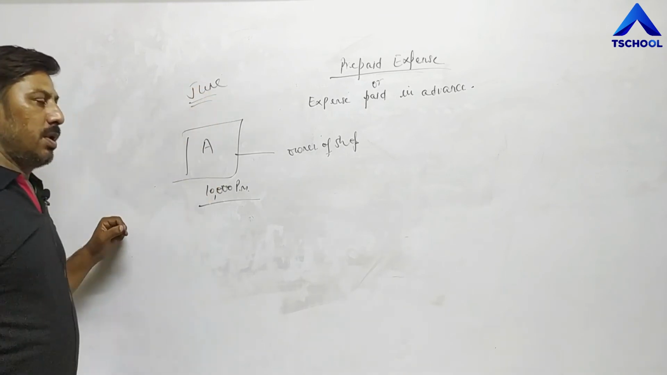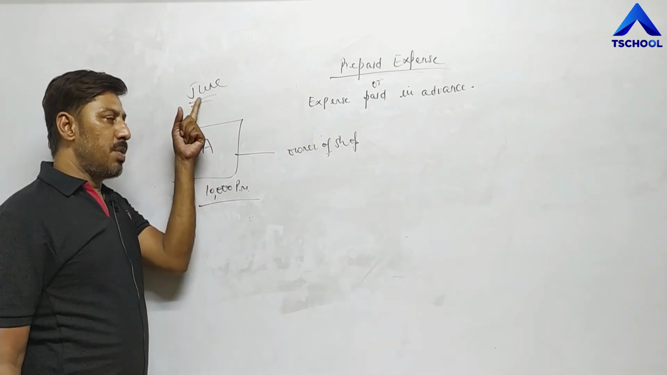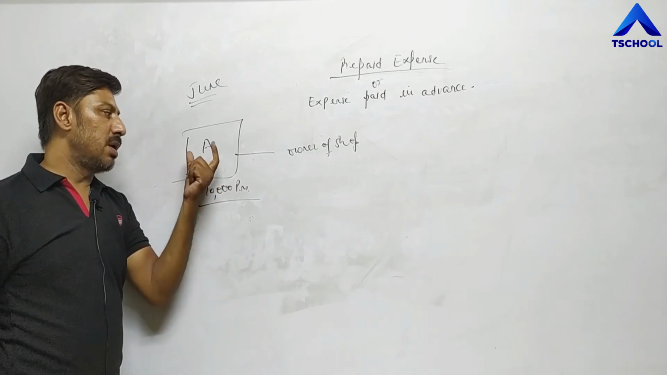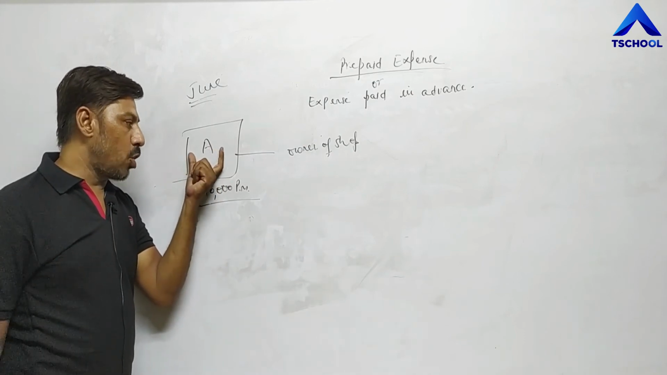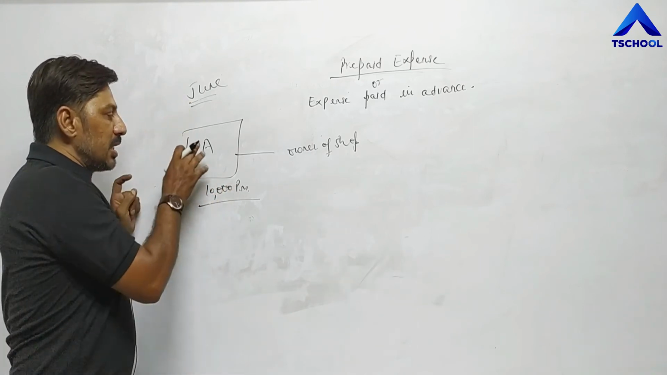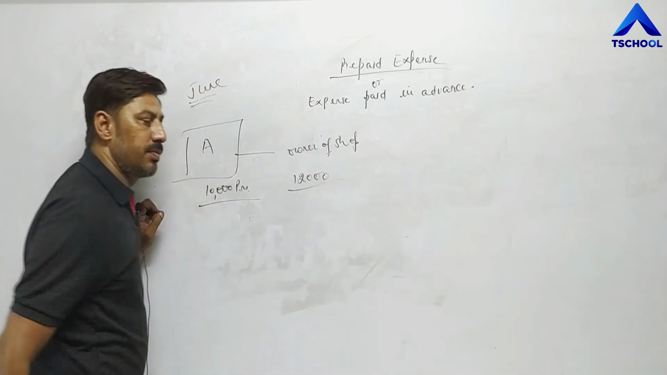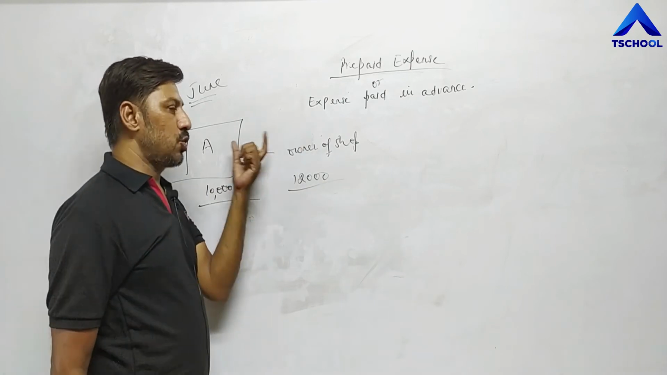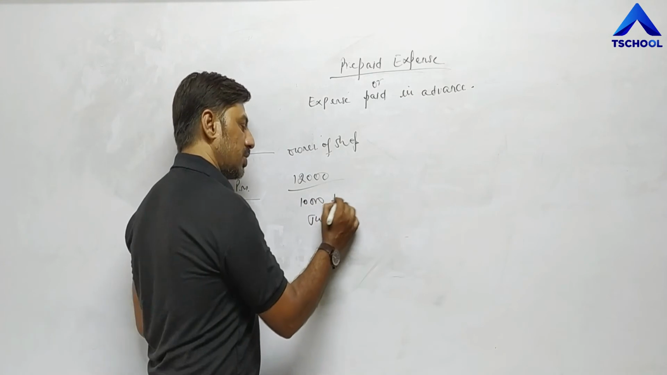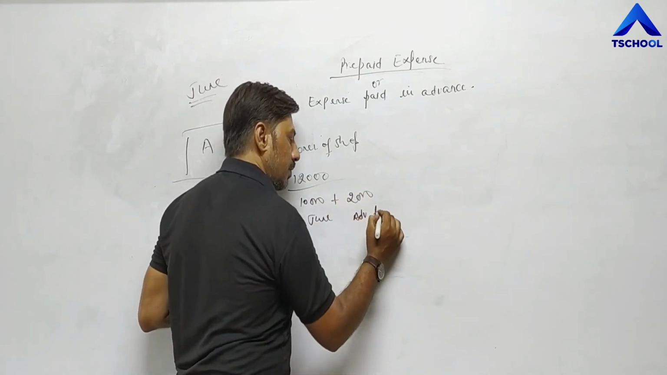Now just assume the month is June. A has paid the rent of June month. Once again try to understand, the rent of this shop is 10,000 per month. Now in the month of June he has paid 12,000 rupees instead of 10,000 to the owner of this shop. Means 10,000 for June plus 2,000 extra, means advance for July.